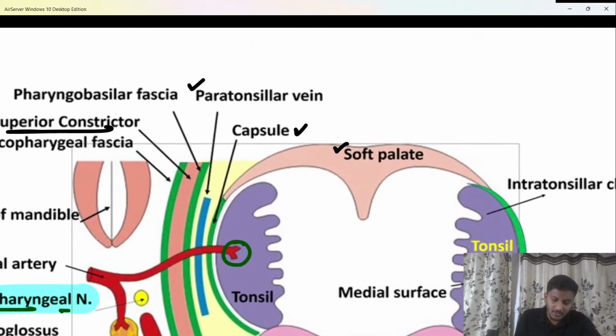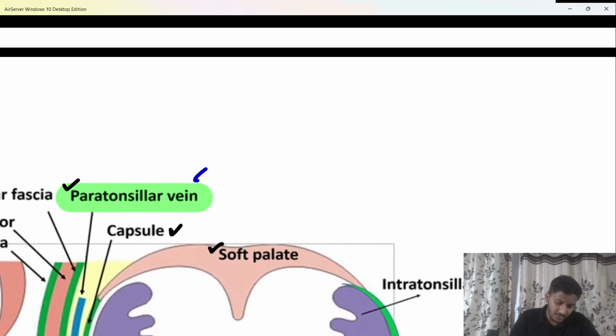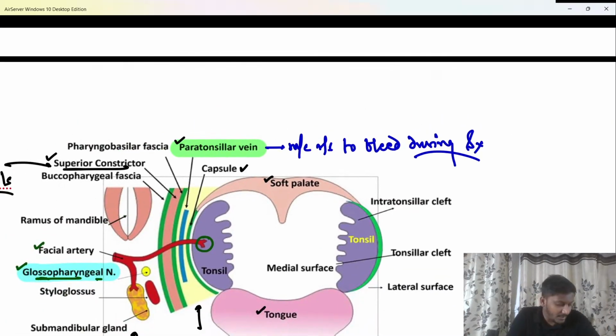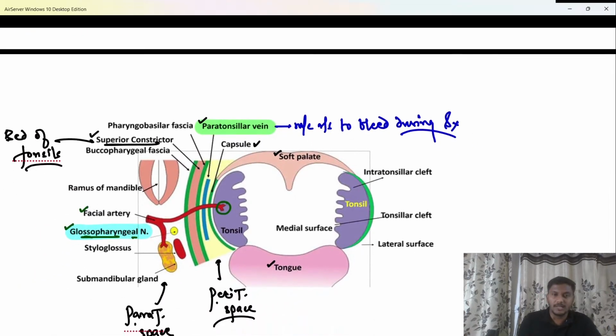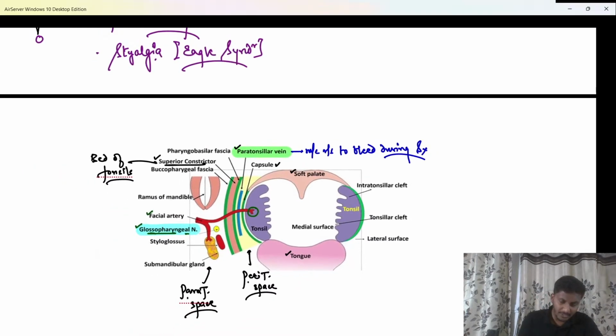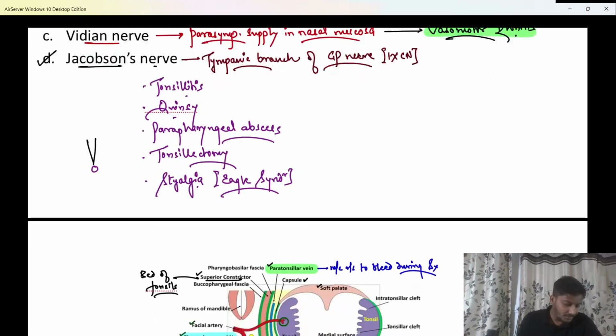If they ask you which is the most common vessel to bleed during tonsillectomy surgery, do remember this was a PYQ. The most common vessel to bleed during tonsillectomy surgery, beta, has to be the paratonsillar vein. While removing the tonsils, most of the time this vessel gets nicked or injured, and that causes bleeding. So please remember, the paratonsillar vein is the most common vessel to bleed during tonsillectomy surgery. Hopefully that's clear to all of you now. Okay, so do remember these things. These are the important points to be remembered.